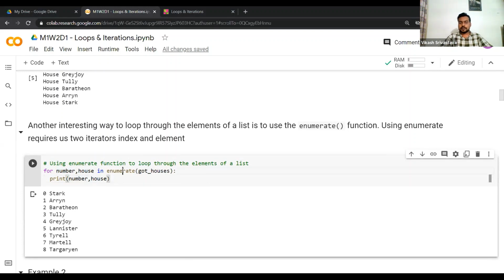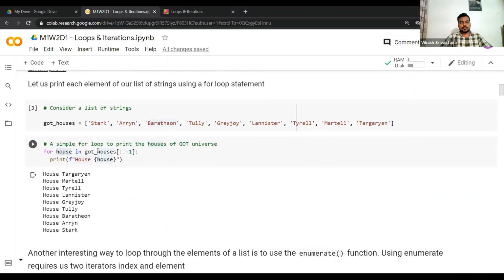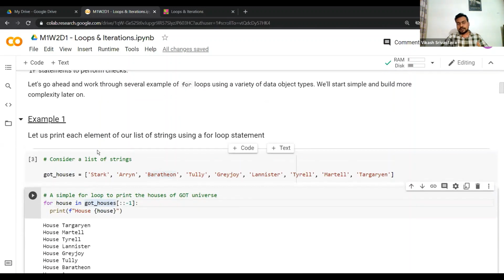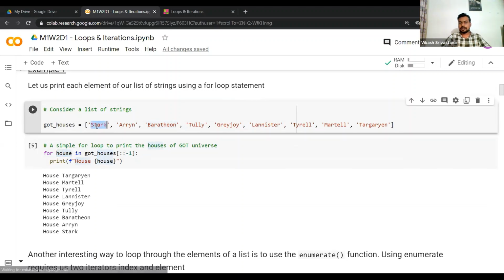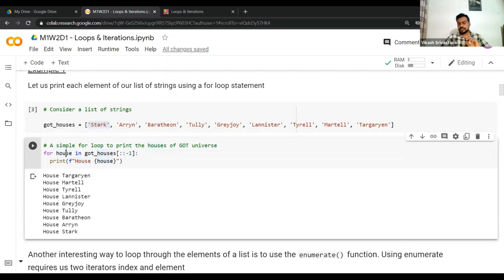When we just had a single iterator, in this case for house in GOT houses, at each iteration this house variable will take the value of that element by default, if we just have one.